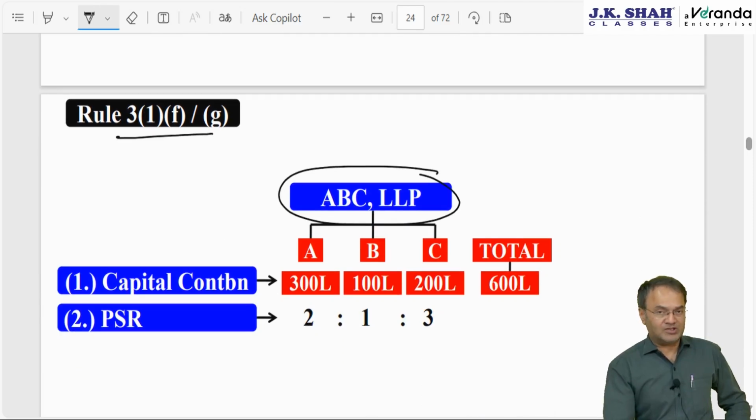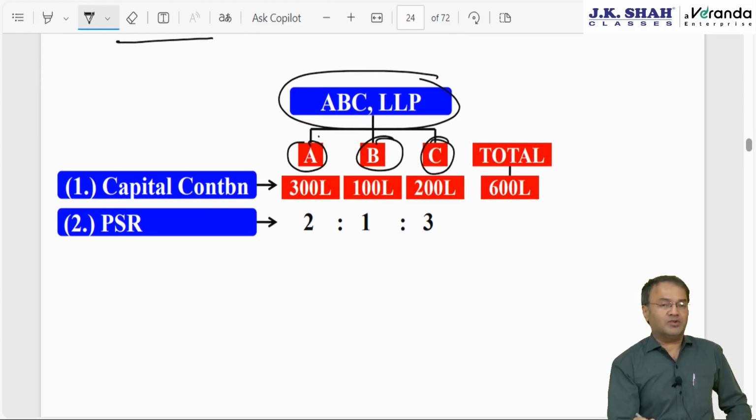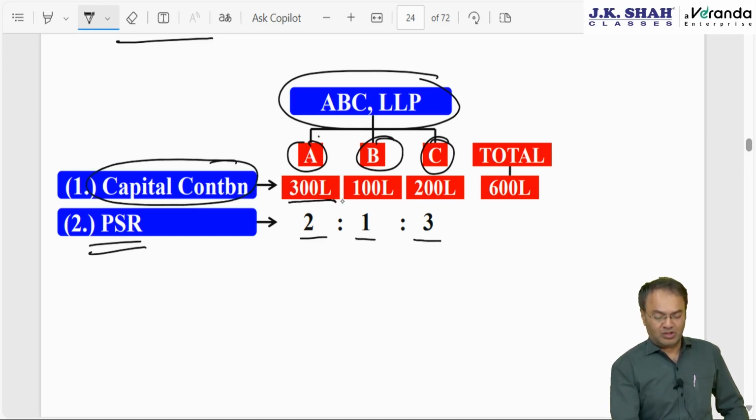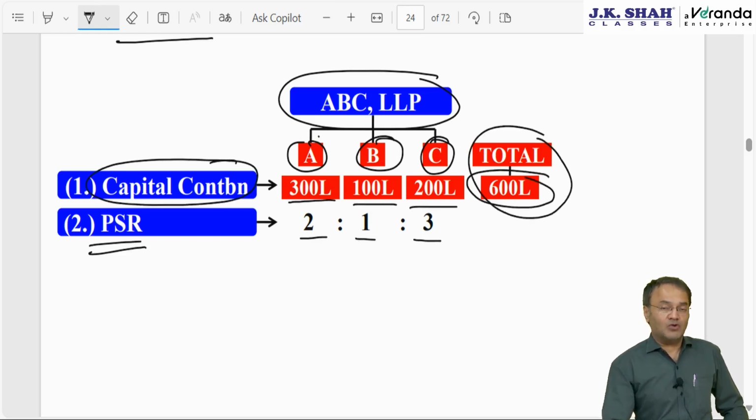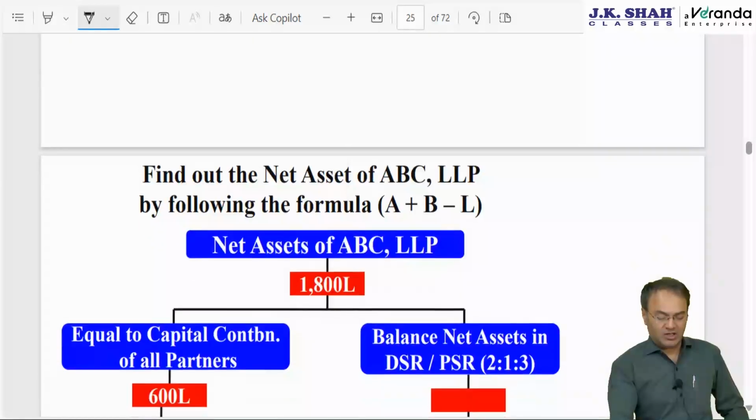Suppose ABC LLP is an assessee, located outside India, with 3 partners A, B and C. Out of these 3 partners, whosoever is ROR in India should have made a disclosure in the IT return that I am a partner to the tune of so much and my capital contribution is this much. Say profit sharing ratio is 2:1:3. How much capital have these people contributed? 300 lakh, 100 lakh, 200 lakh, totaling 600 lakh. Now you find out the net worth of the firm. Say net worth turns out to be 1800 lakh, 18 crore.